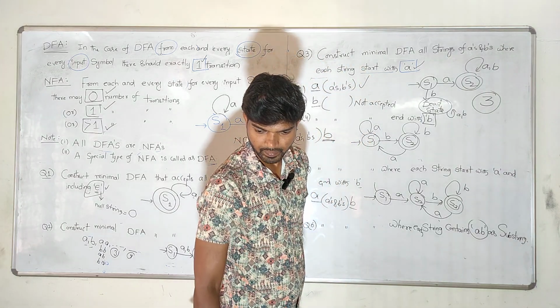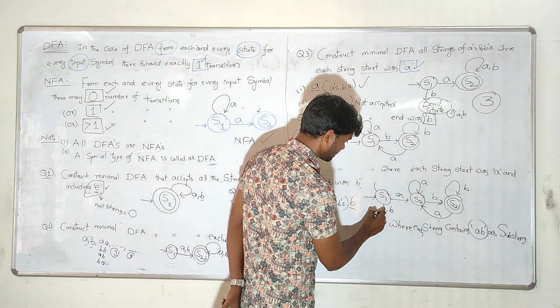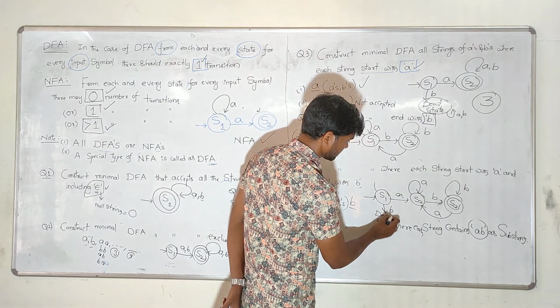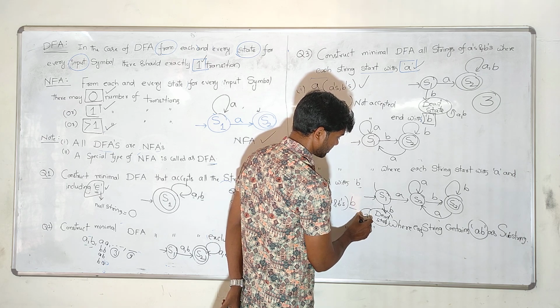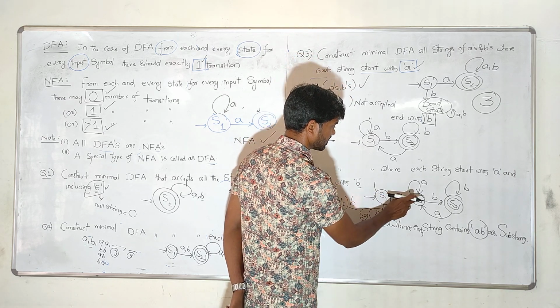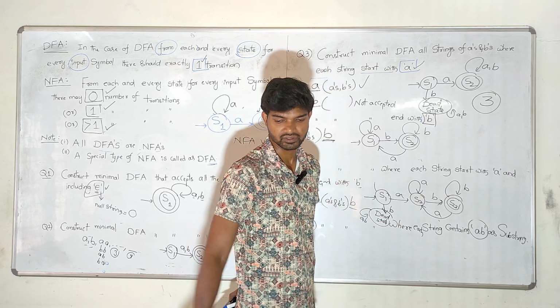The last thing: on S1, if we apply B, it always reaches the dead state. Why? Because the string should always start with A only. Then after that you can give any number of A's and B's, no problem. So how many states does it contain? S1, S2, S3, and the dead state. So this diagram contains 4 states.